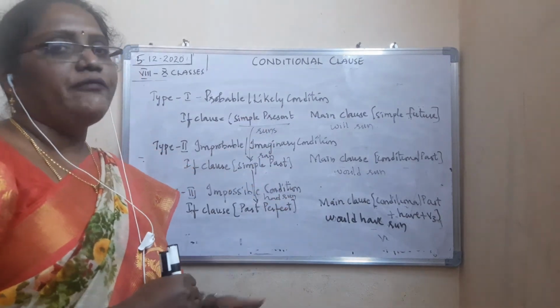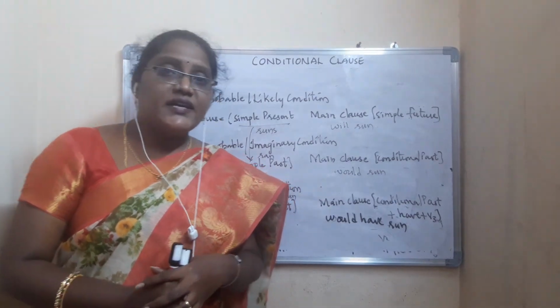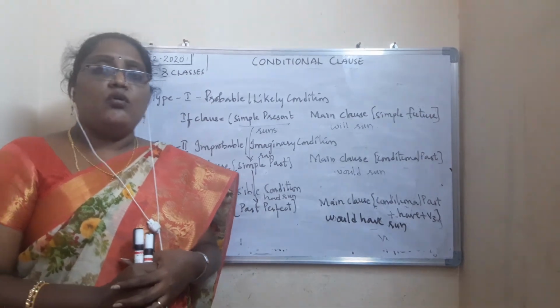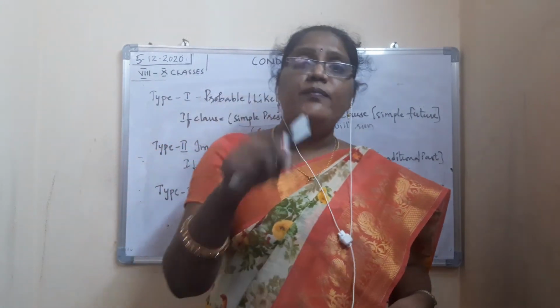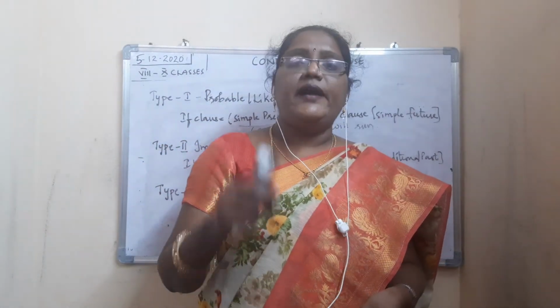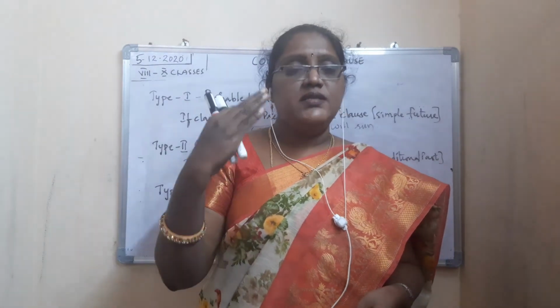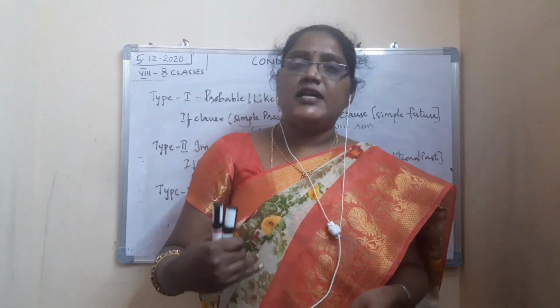In this way you have to learn conditional sentences and you need to once again go through the examples which I have given you. It's very clear. So I hope everyone has understood this topic. Once again, practice the sentences, make some sentences on your own and try to find out what is in type 1 simple present, in type 2 simple past and in type 3 past perfect.